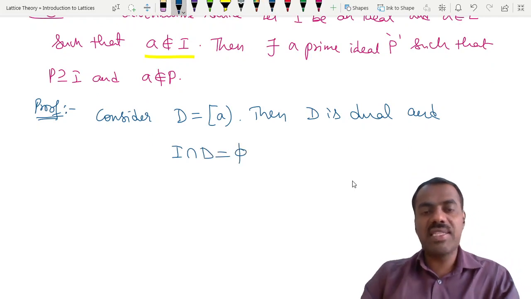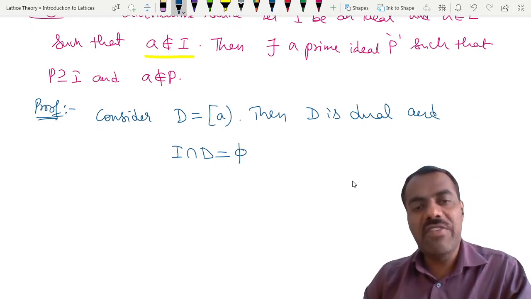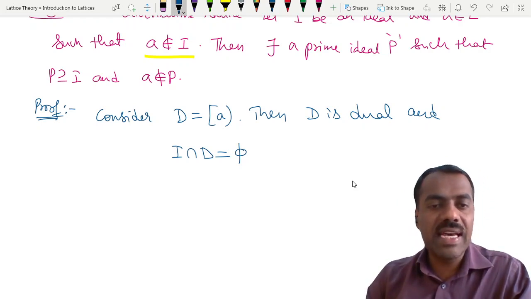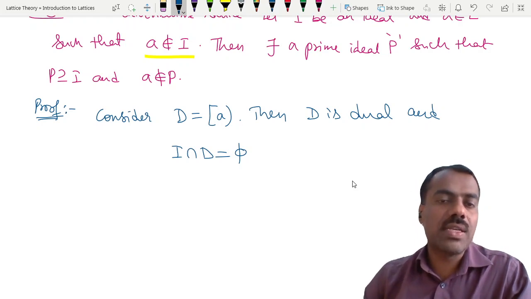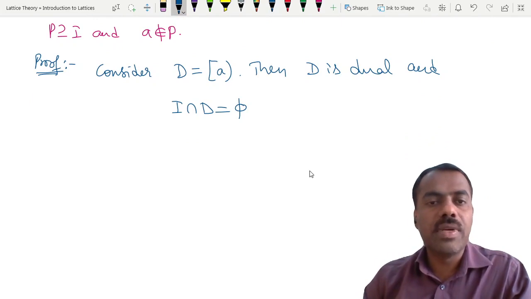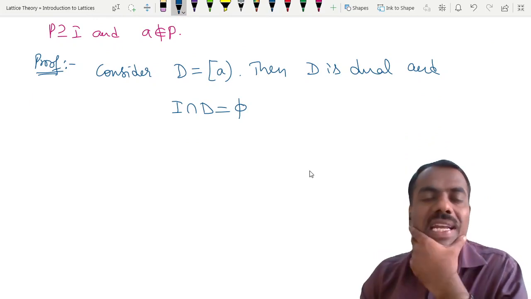Is it clear why I intersection D is empty? Because every element in D is bigger than or equal to A. So if at all x is here, then we get that A is also here. That is the contradiction.